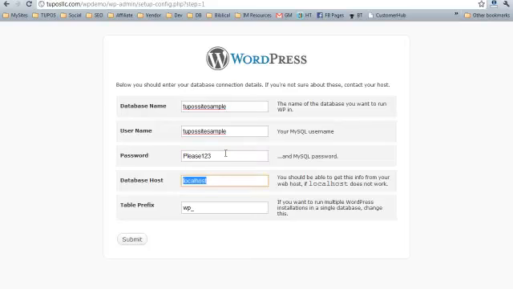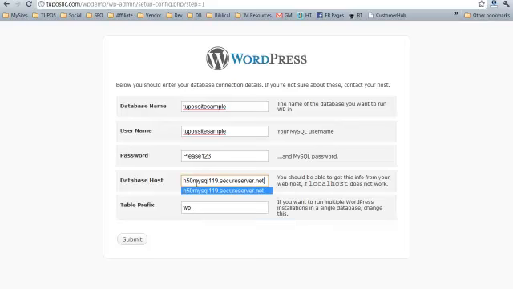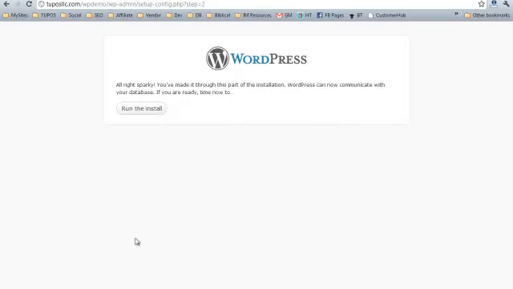Okay, and then we're going to paste in the host itself. Over to the setup, you can paste it into the database name and the username. Then just hit your password and the host. So just hit submit. And then you can see here it says, all right, Sparky, right? Like you're ready to go. That was it. That was the tough part.